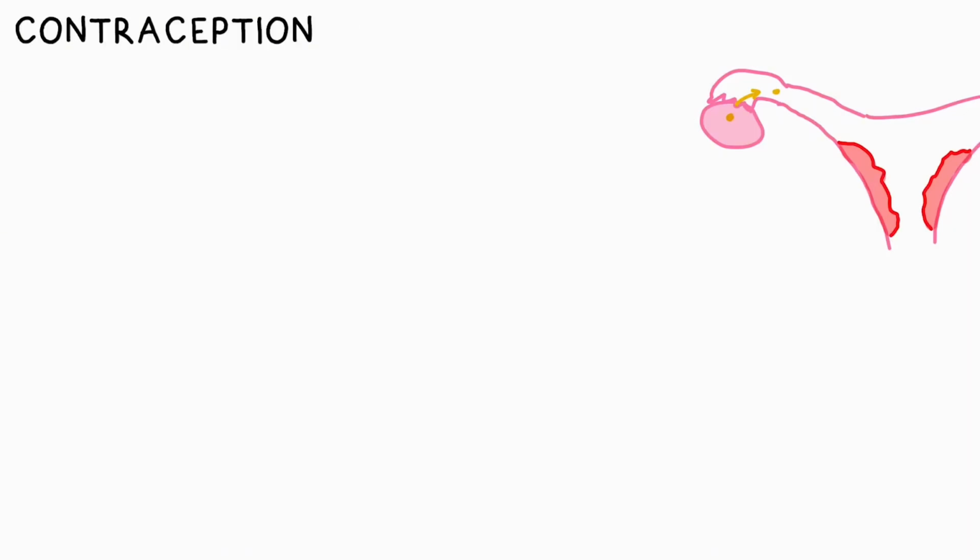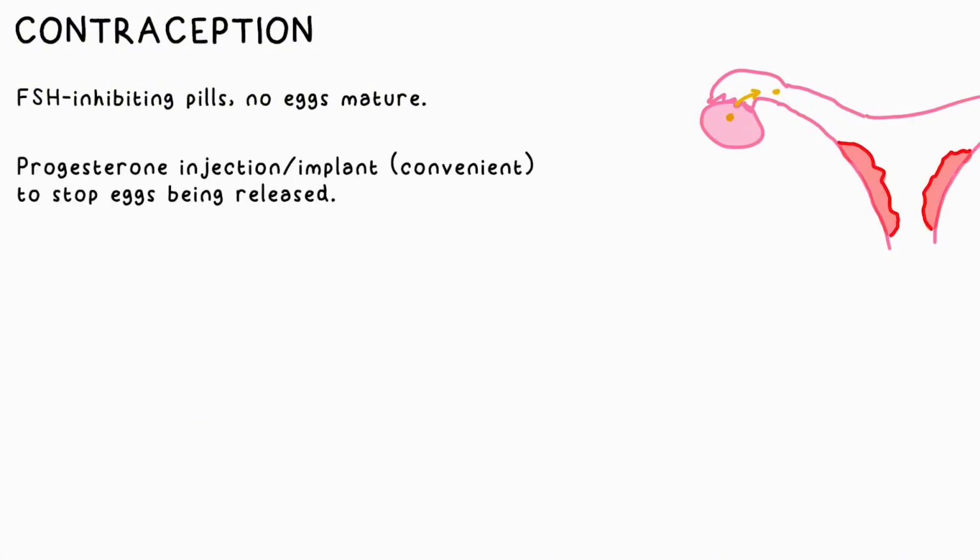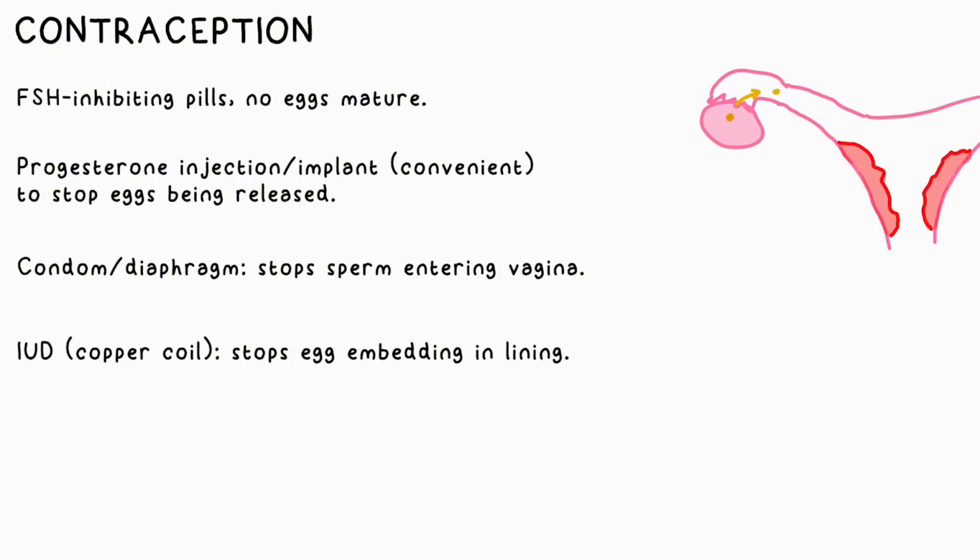Contraception options include pills that inhibit FSH production so no eggs mature, progesterone injections that stop any eggs being released. You can also have an implant that slowly releases this over months or years if needed. Condoms for men and diaphragms for women are simple barriers to stop sperm from reaching an egg. An IUD or intrauterine device like a copper coil prevents a fertilized egg from implanting in the lining.